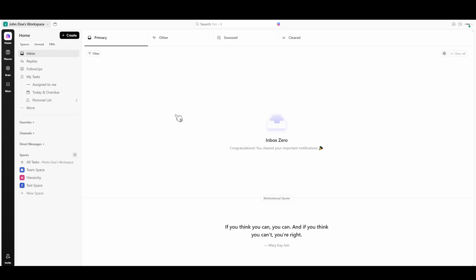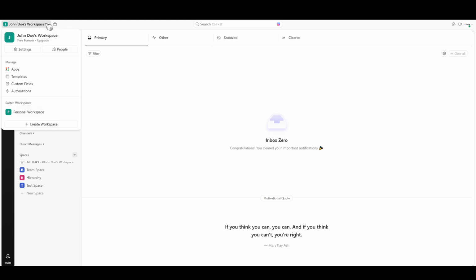collaboration. Let's get started. First, let's navigate to your ClickUp workspace. You'll want to direct your attention to the top left corner of the interface. This is your gateway to the workspace menu. Go ahead and click on Workspace and you'll see a drop-down menu appear. From this menu, we're looking to access your workspace settings, so click on Settings.